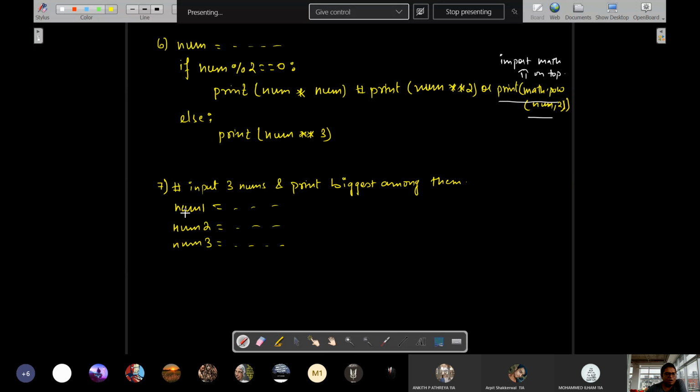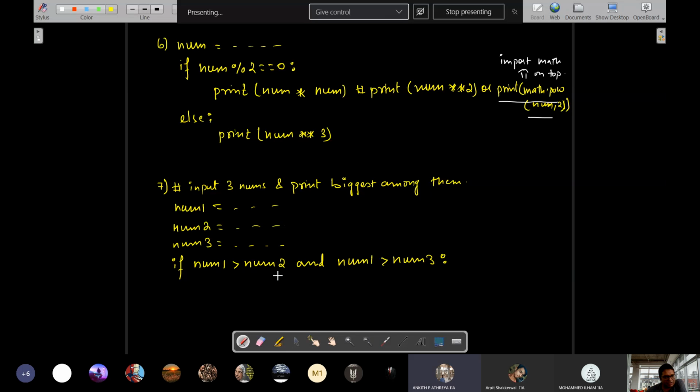Now when you have got the 3 numbers from the user, what you are going to do is write if num1 is greater than num2 and num1 is also greater than num3, then can we say with certainty num1 is the biggest?